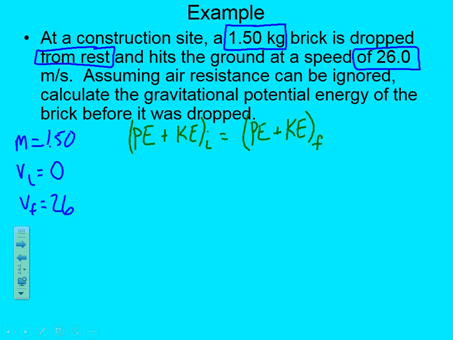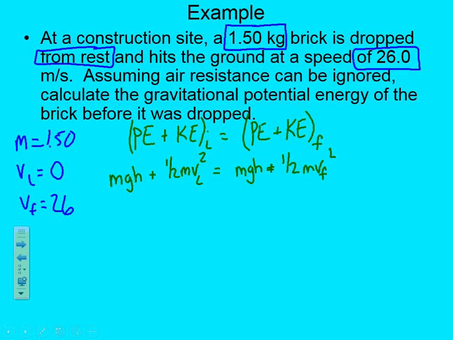PE is mgh, plus KE is 1/2 m vi squared, is equal to PE, which is mgh, plus kinetic energy final, which is 1/2 m vf squared.